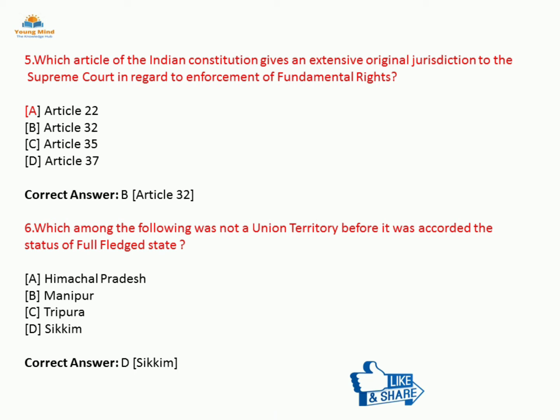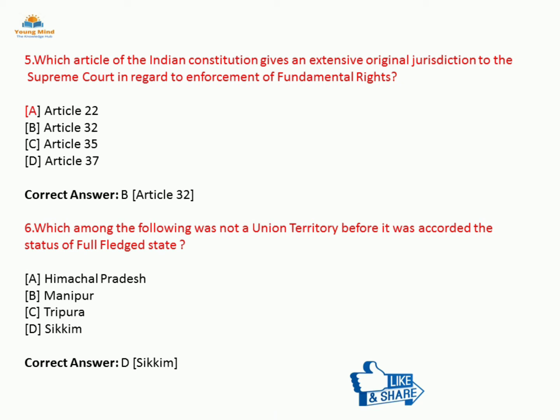Moving on to the next question, the sixth: which among the following was not a union territory before it was accorded the status of a full-fledged state? The options are Himachal Pradesh, Manipur, Tripura, Sikkim. The correct answer is option D, that is Sikkim.